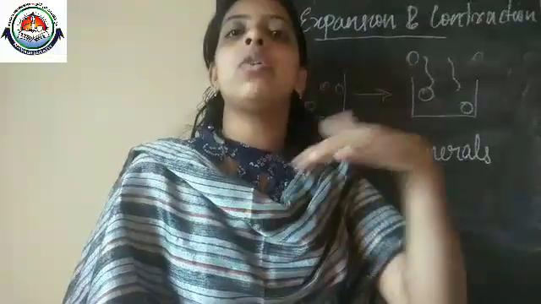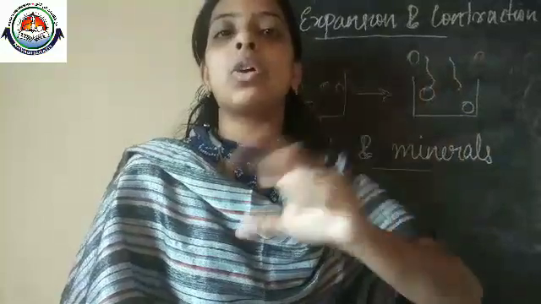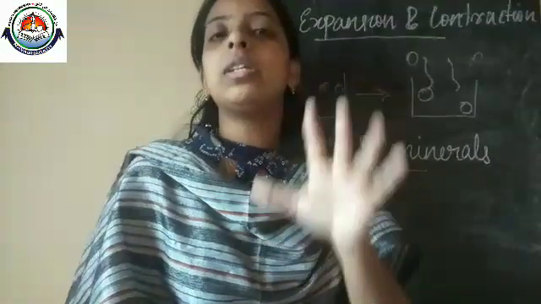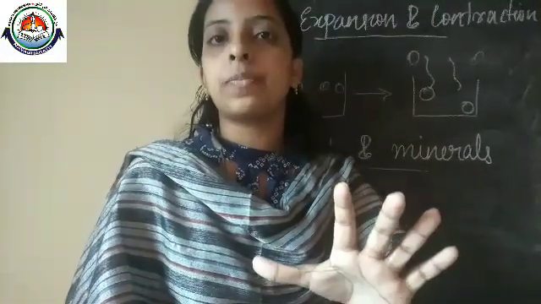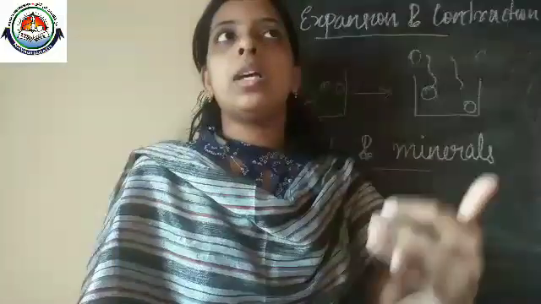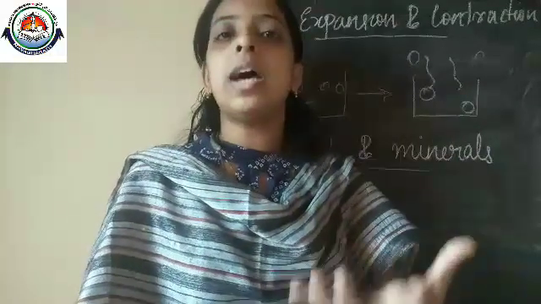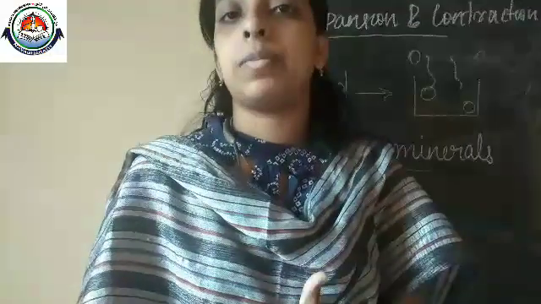Molten state means a mixture of liquid and solid. Then the texture, shape, color and size of these rocks are studied by geologists.